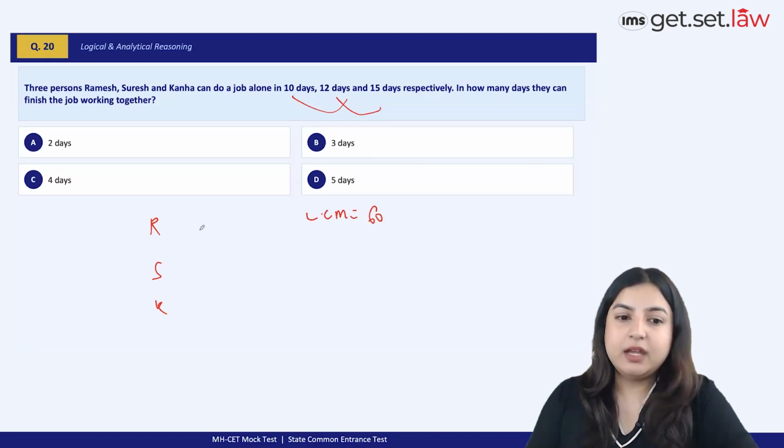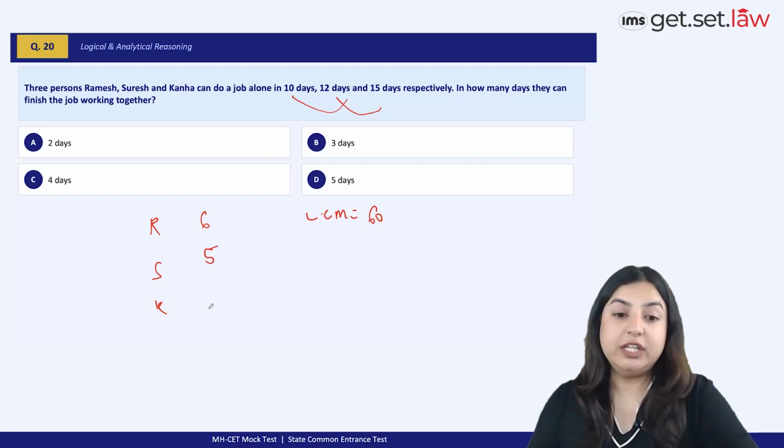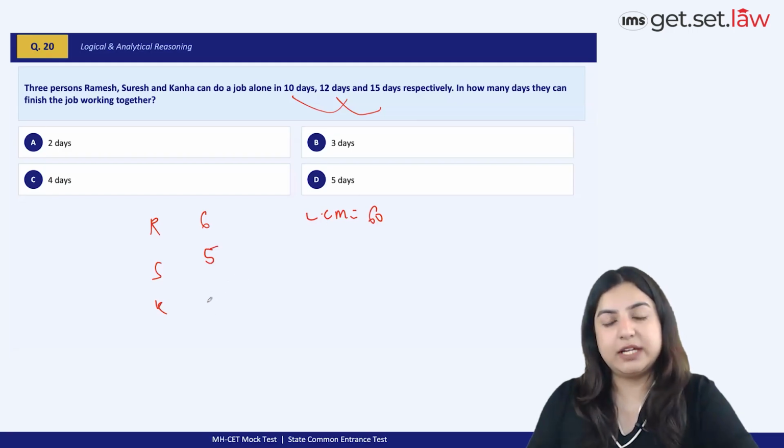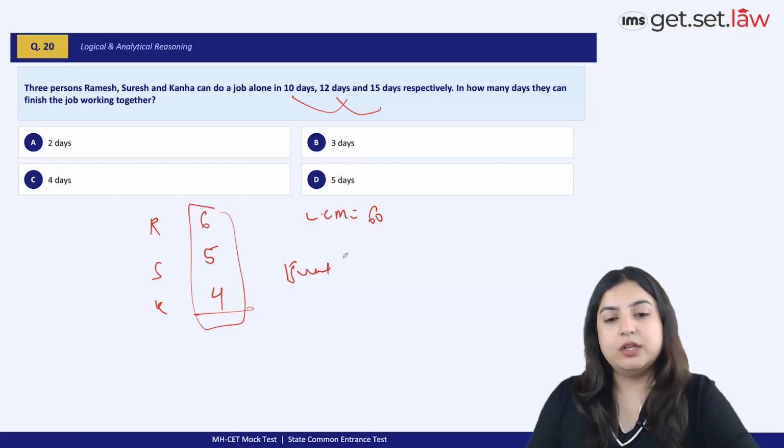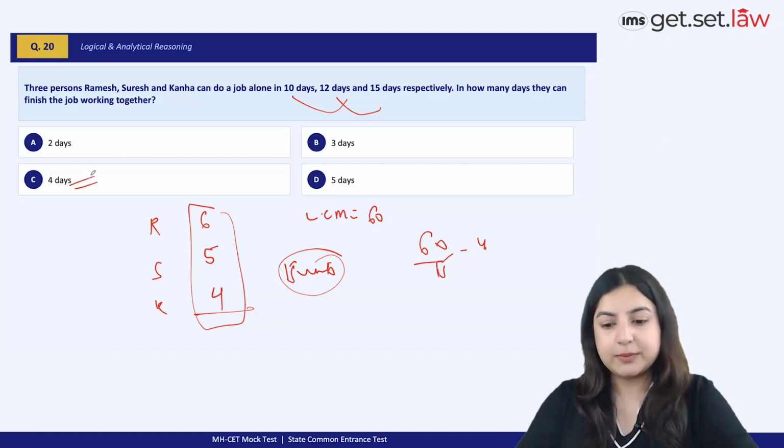And that way, Ramesh would do, let's say, 6 units every day, and Suresh will do 5 units every day, and Kanha will do, not 15, but 60 divided by 15 is 4 units every day. So every day they are performing 6 plus 5, 11 plus 4, 15 units of the work. So how many days is it going to take for them to complete 60 units of work? Simply divide 60 by 15, that gives you a 4, making C the best option choice.